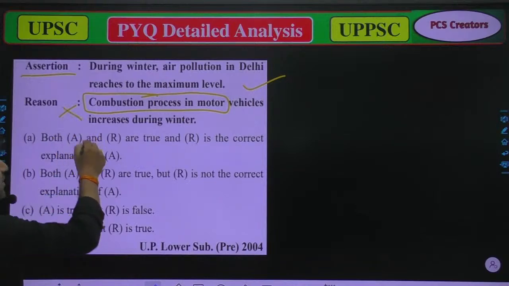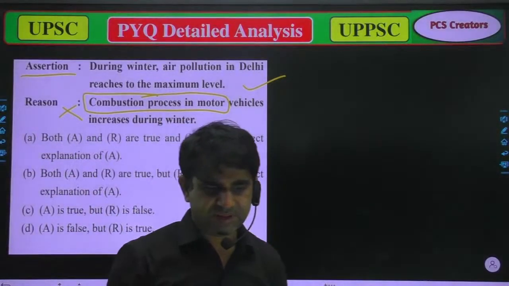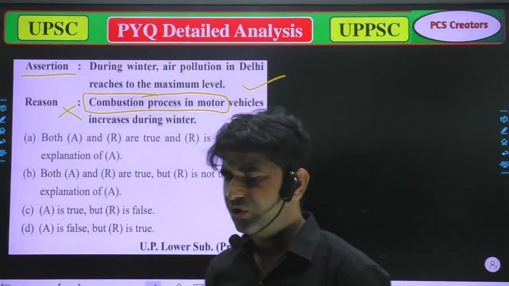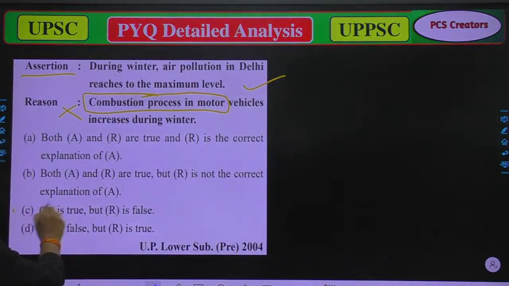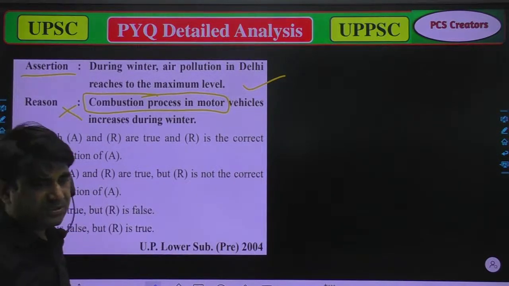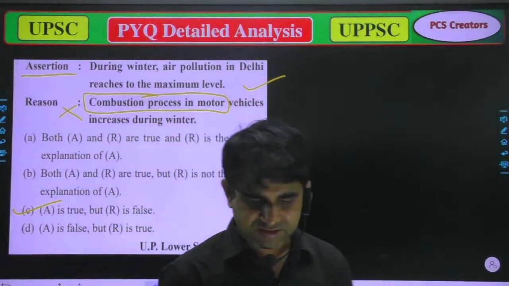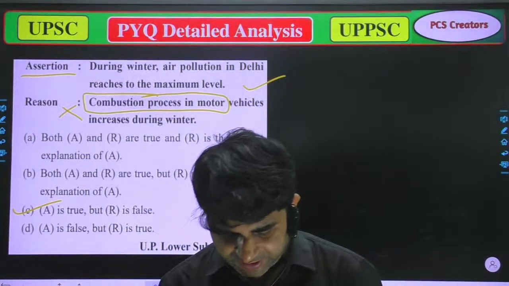Combustion in motor vehicles is increasing every time, so that's not true. So we have only one that is correct. That is option C, because only option 1 is correct. Now we'll move to the next question.